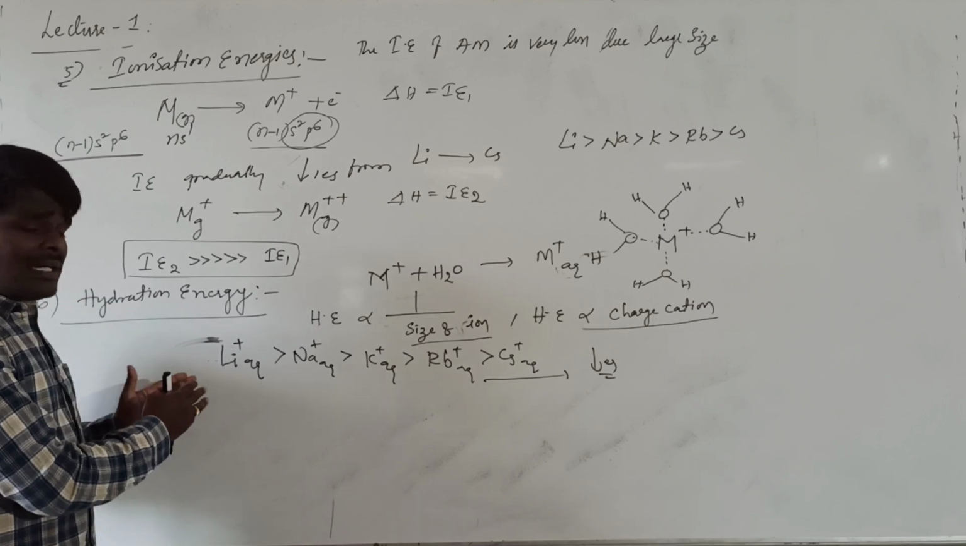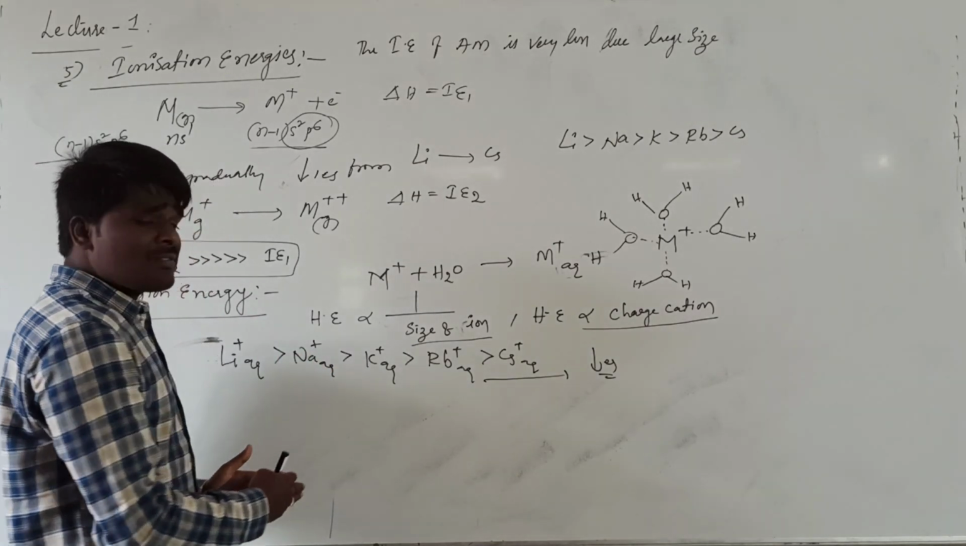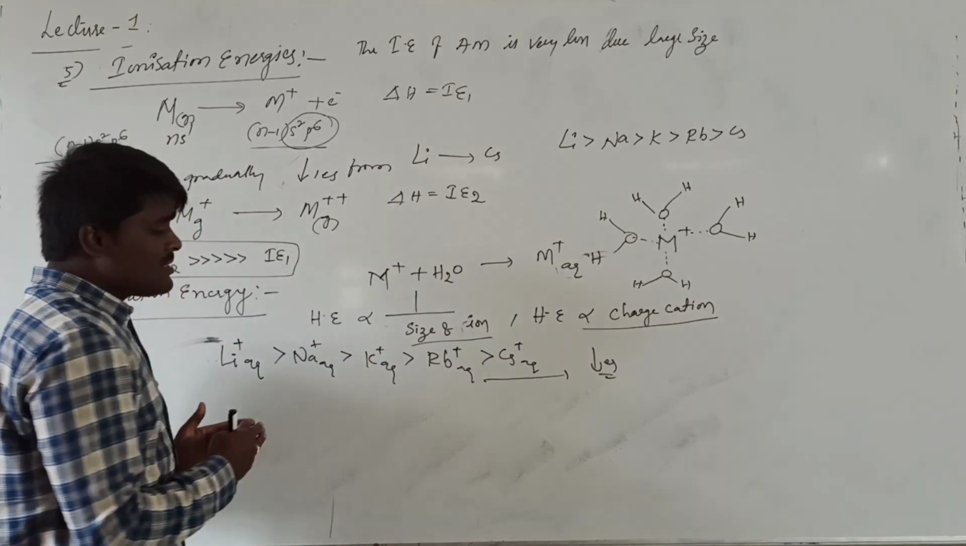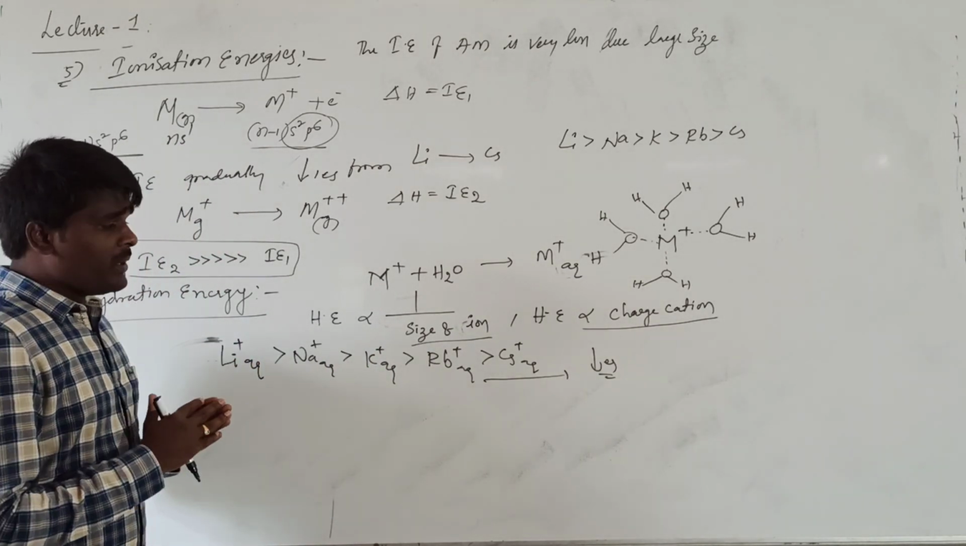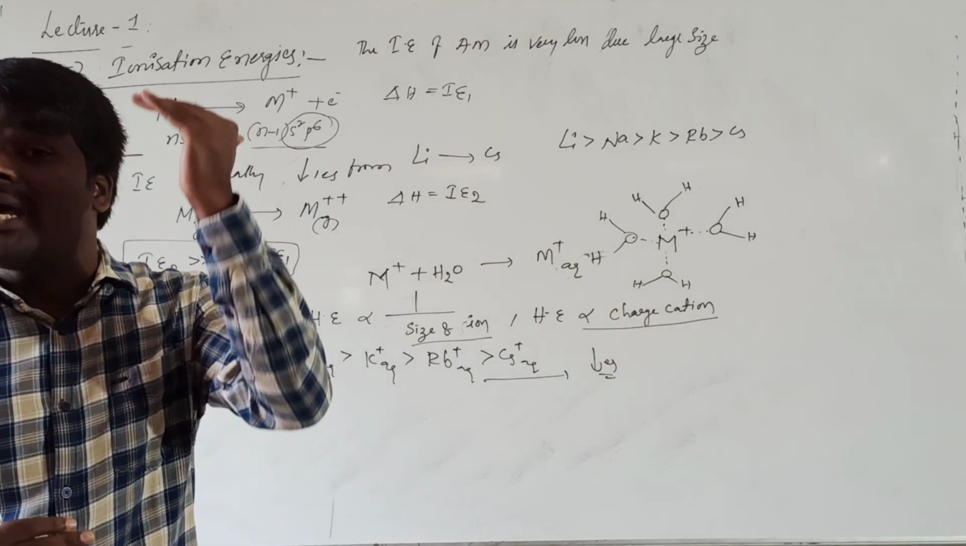The size of the hydrated lithium will be larger than the size of the hydrated sodium, which is larger than the size of the hydrated potassium, which is larger than the size of the hydrated rubidium. So from lithium to cesium, what happens? Size of hydrated ion decreases.